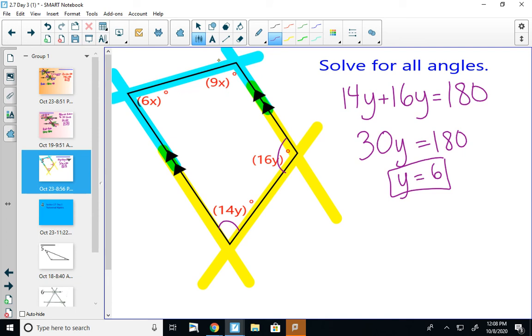So they are consecutive interior angles. Ask yourself, do those two angles equal each other or do they add up to 180? It does not look like they are equal to each other, so they add up to 180. 6x plus 9x equals 180. 15x equals 180. 180 divided by 15 is 12.